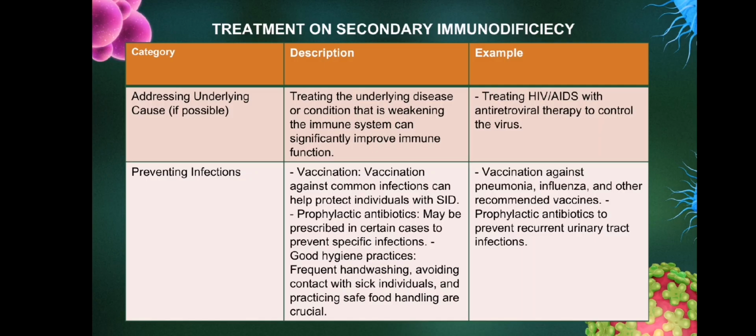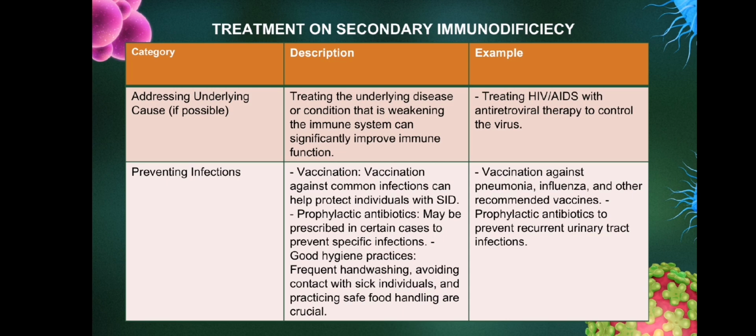So I have here the data on the treatment of secondary immunodeficiency. So we have the first category, addressing the underlying cause if possible. Treating the underlying disease or condition that is weakening the immune system can significantly improve immune function. An example of that is treating HIV or AIDS with antiretroviral therapy to control the virus.